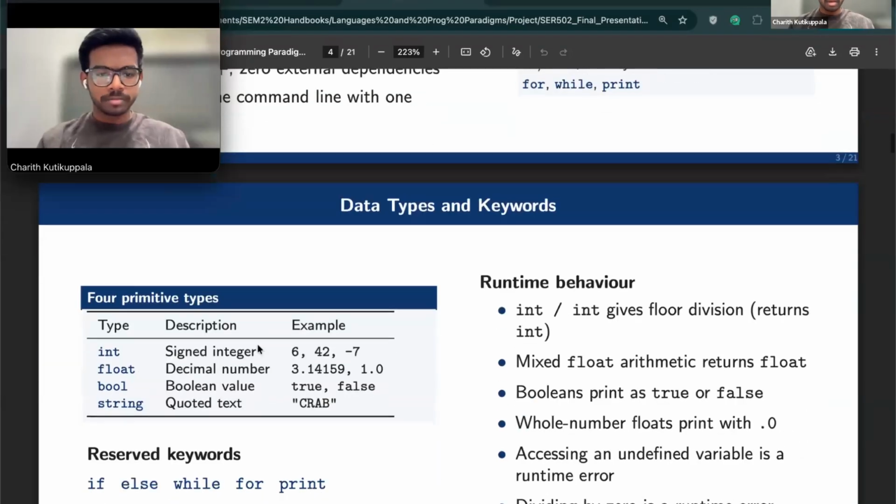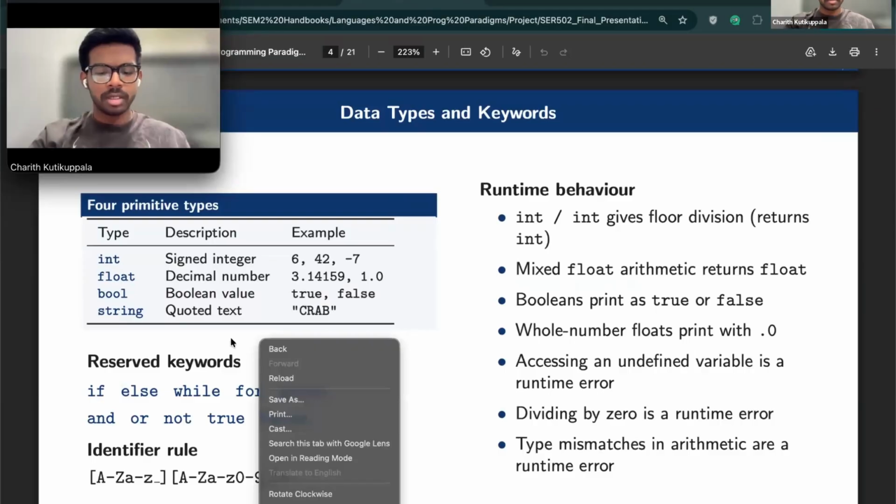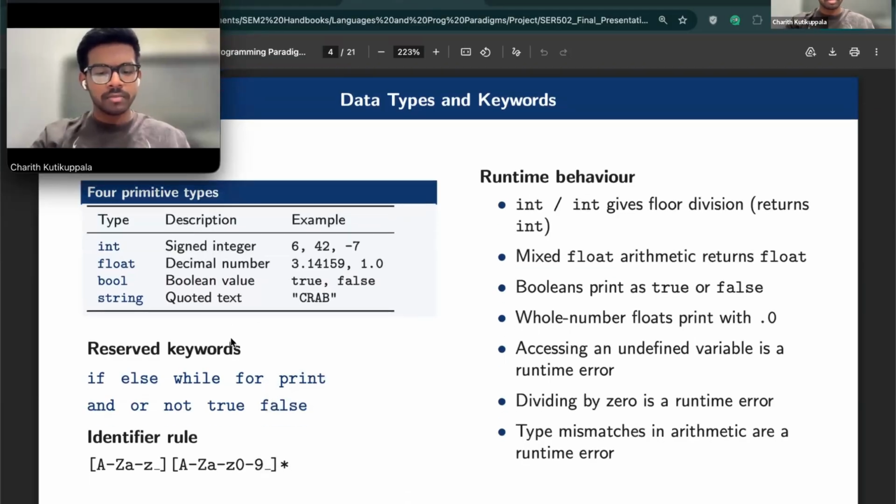We have four primitive data types: int, float, bool, and string. There are a few runtime rules worth calling out. When an integer is divided by another integer, it gives floor division, so 50 over 2 is 25 and not 25.0. Booleans print as lowercase true or false. Accessing an undefined variable or dividing by 0 are both runtime errors.